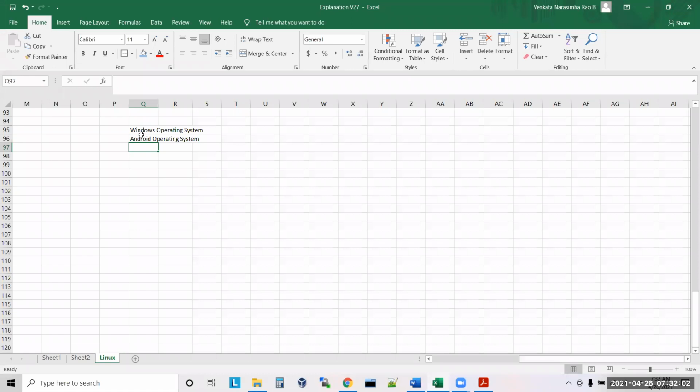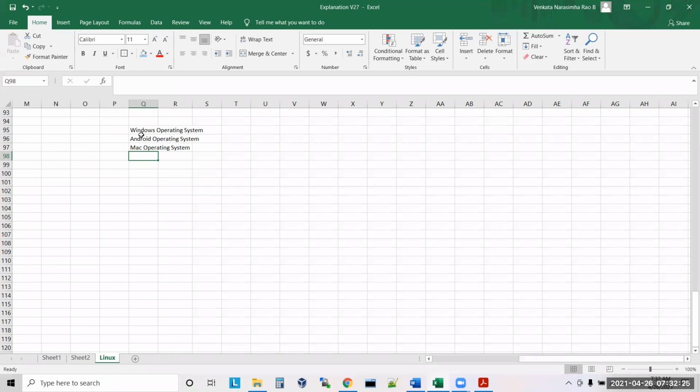Mac OS, AIX, Linux. Okay, so Mac. Can I say Mac operating system? What is Mac OS? Where will you use it? It will be used on Apple devices. Exactly, sir.